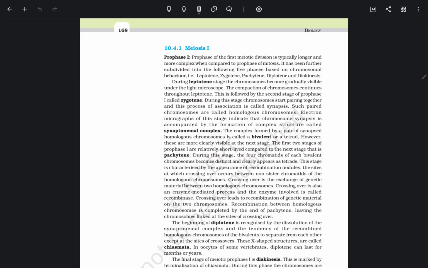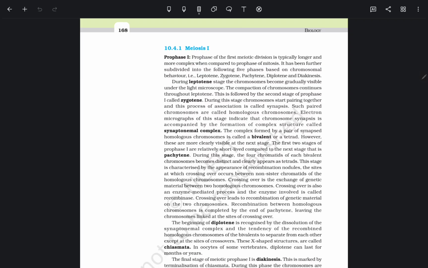First is leptotene, then zygotene, pachytene, diplotene, and diakinesis. During the leptotene stage, the chromosomes gradually become visible under the light microscope. It is very clear that leptotene is visible under the light microscope. The compaction of the chromosomes continues throughout leptotene.